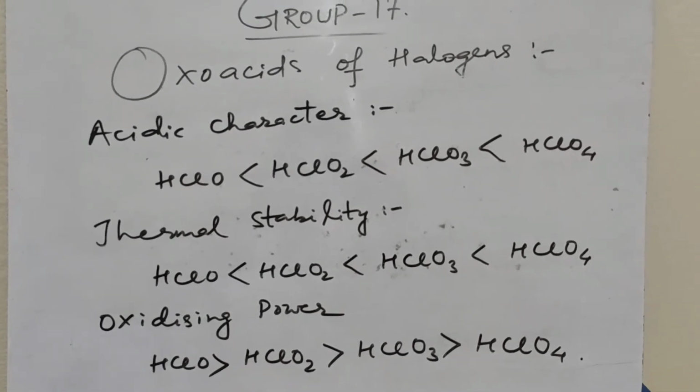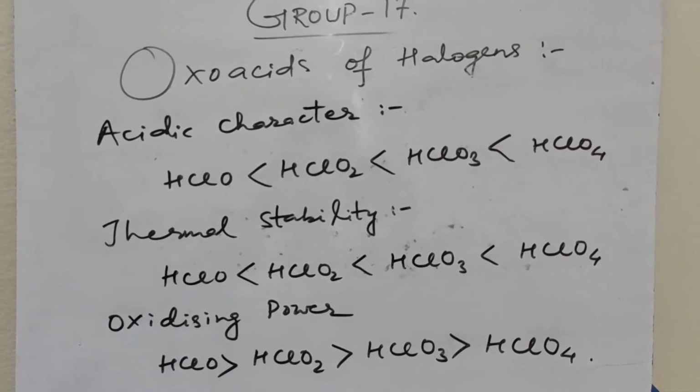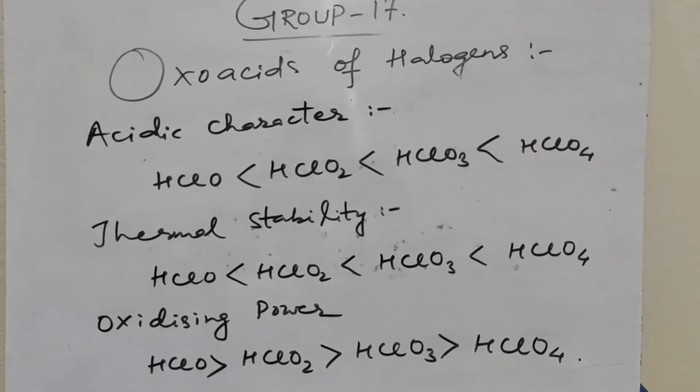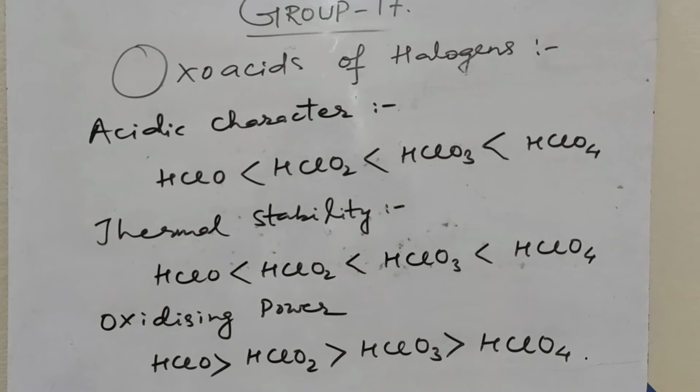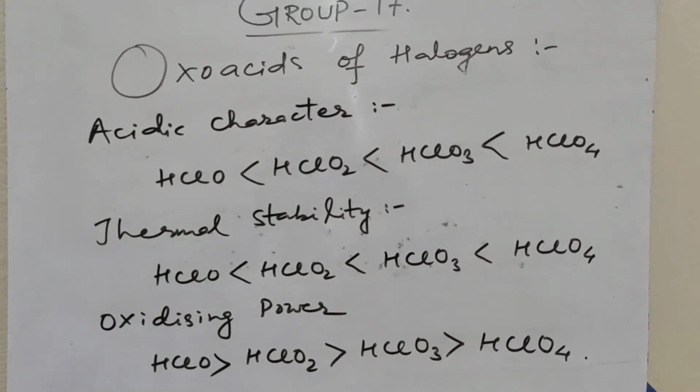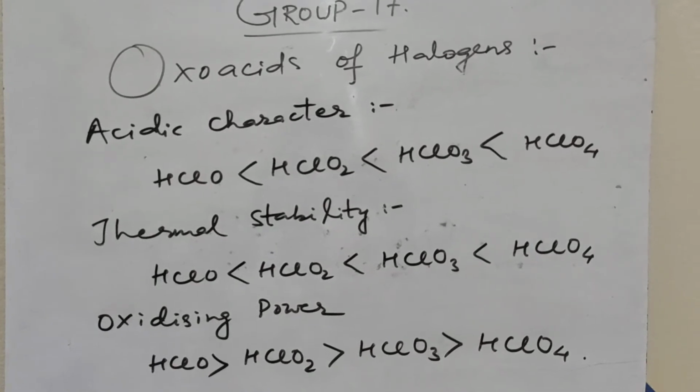The oxoacids are monobasic and form one series of salts. With increasing oxygen content, there is an increase in thermal stability and strength of acid, but a decrease in oxidizing power.